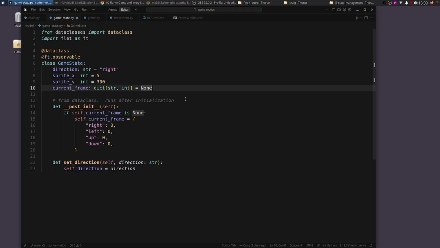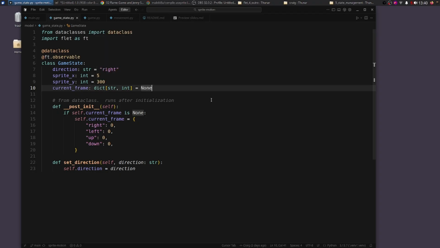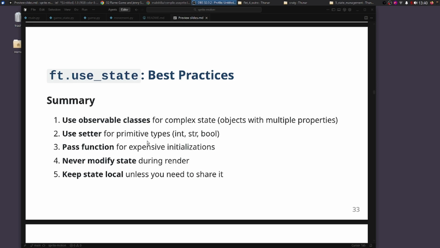So any change to any one of these, we want the girl Pepper to be updated or re-rendered on the screen because her position is going to change, or this will be related to the animation frame. And without a change to the screen, you won't be able to see the next frame of the animation. If you just have one primitive type, you should use the setter and not use the observable class.